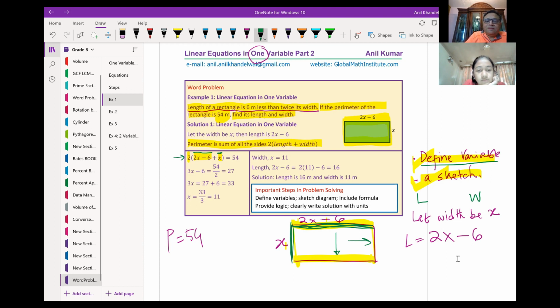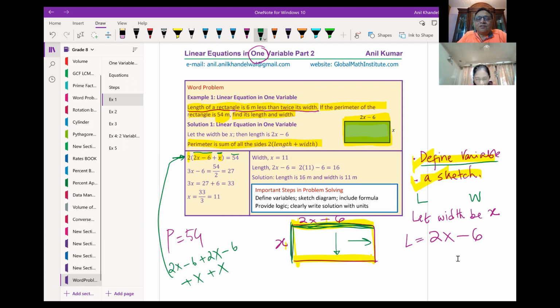Is it okay? So you could also write 2x minus 6 plus 2x minus 6 plus x plus x. You could do that, but it is better to do this, because it has to be done 2 times. So instead of this, we will write 2 times (2x minus 6 plus x), and this perimeter is equal to 54. Once you do that, you get your equation.